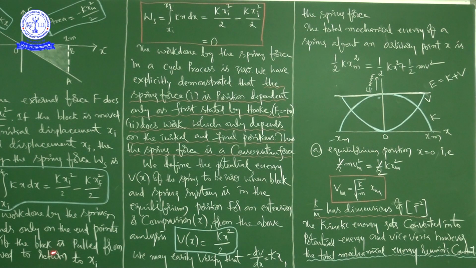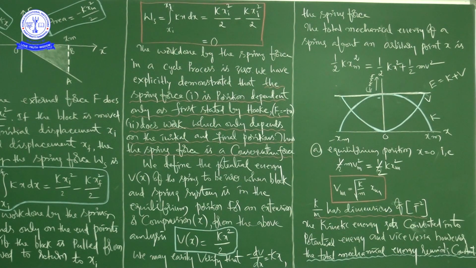So from that last information and from this equation, the work done by the spring force in a cycle process is 0. Based on this mathematical treatment and the observation we have, we can conclude that spring force is a conservative force.